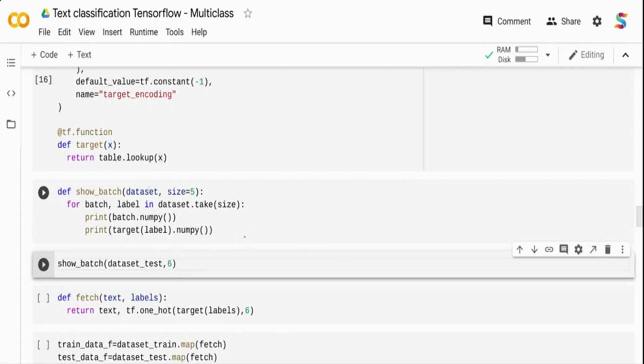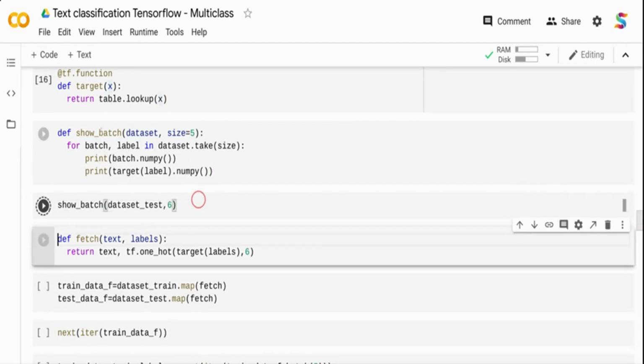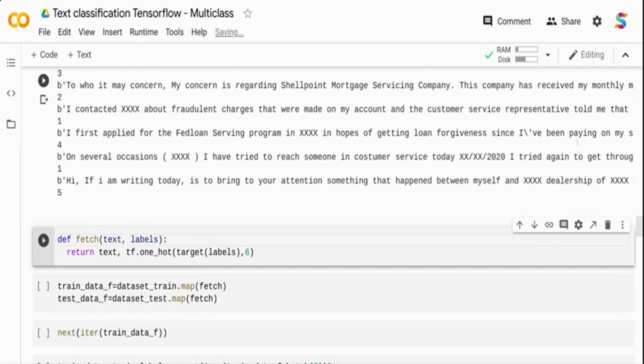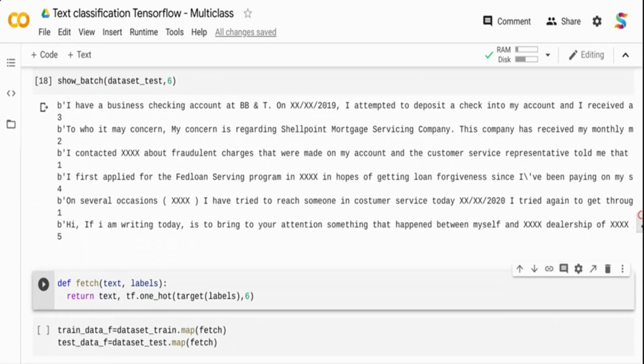Next, I'm creating a show batch function over here. Let me run the next line as well. Show batch is just to see again how the data looks. Here I am taking the data set size which I am going to pass. I am printing my text column, and in the target column I am passing target of label. So instead of the numerical representation, when I call the show batch function, it's going to call the target function, get the lookup value, and then print it. So that's what show batch is doing over here. Now this is done.